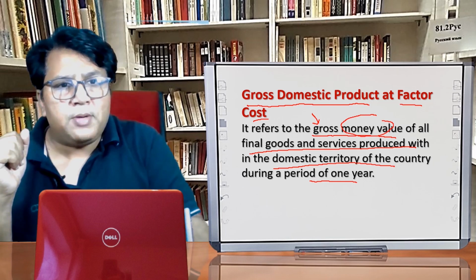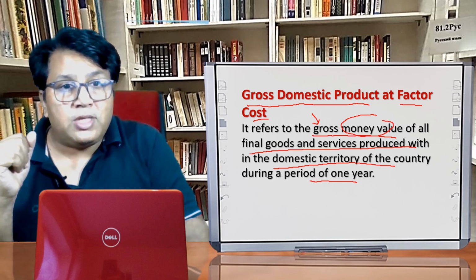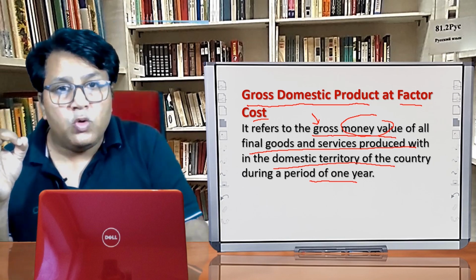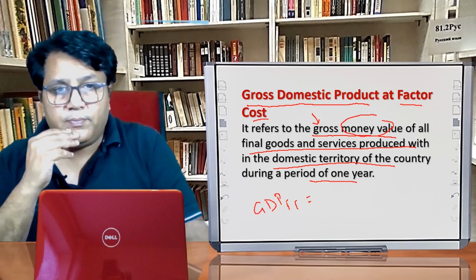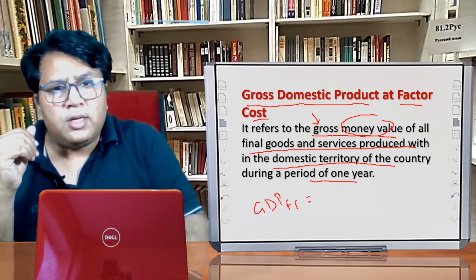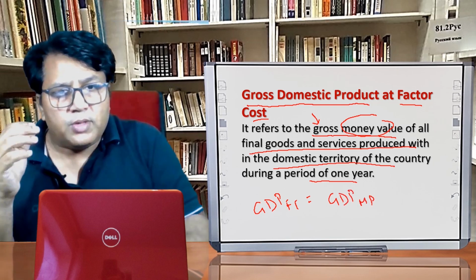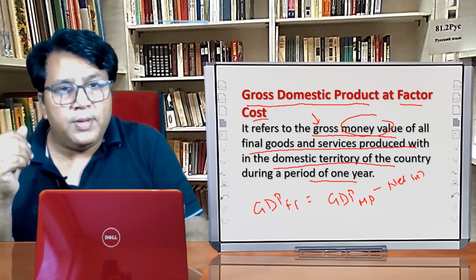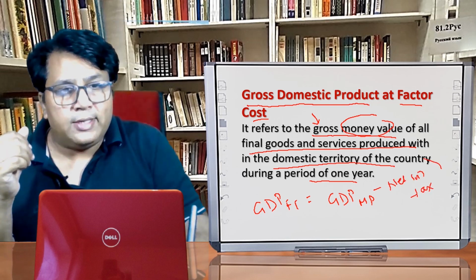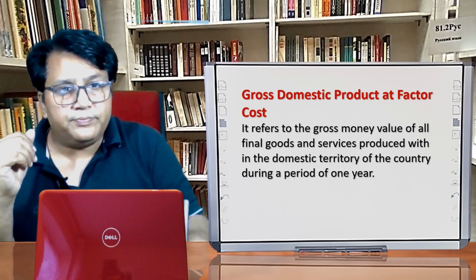Always remember, since I am considering the factor cost, it is the gross money value. It is not the market value. It is the money value of all the goods and services produced within the domestic territory of the country. The question is, how can we calculate the GDP FC? We can calculate the GDP FC from GDP MP, by deducting the net indirect taxes. I hope the point is clear.